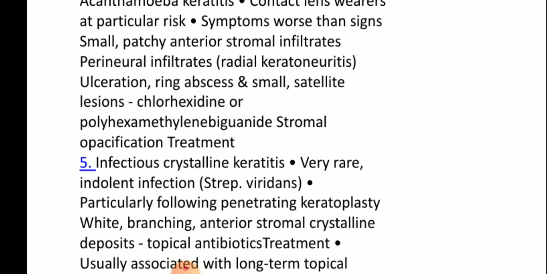Usually the treatment is chlorhexidine or polyhexamethylene biguanide, and stromal opacification is done.